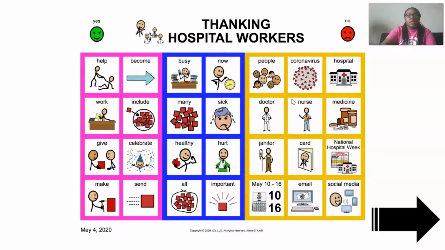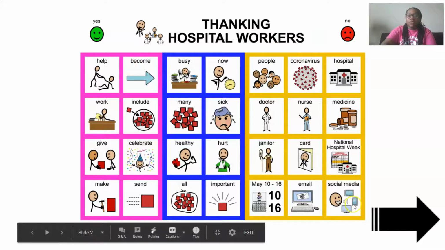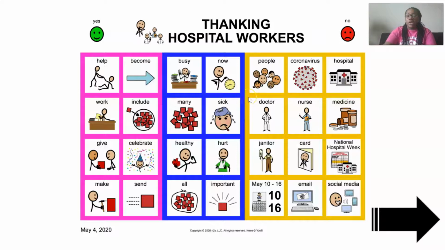We always look at this page first before we start reading. So here is our title, and the title is Thanking Hospital Workers. And down here is our communication board with all of our different symbols and the accompanying words that go with those symbols.